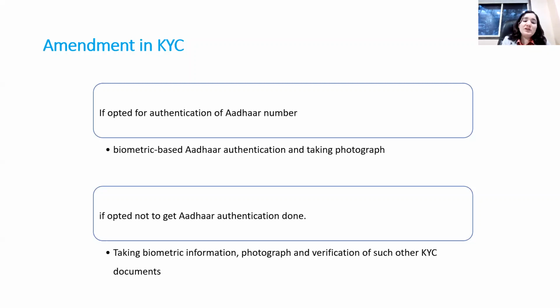If the taxpayer has not opted for Aadhaar authentication, then biometric information is also going to be taken, in addition to the photograph and identification or authentication. In addition, verification of all documents and other KYC documents is also going to be done.